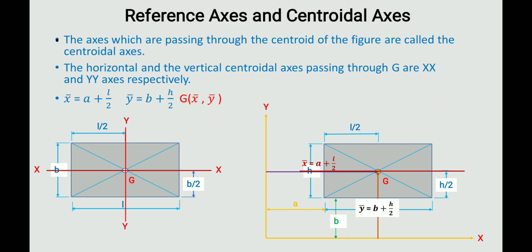In another way, we can define y bar as the distance between the centroidal x-axis and the reference axis. So this distance will be y bar. Then x bar means the distance between the centroidal y axis and the y axis. The distance between these two axes will be the x bar.